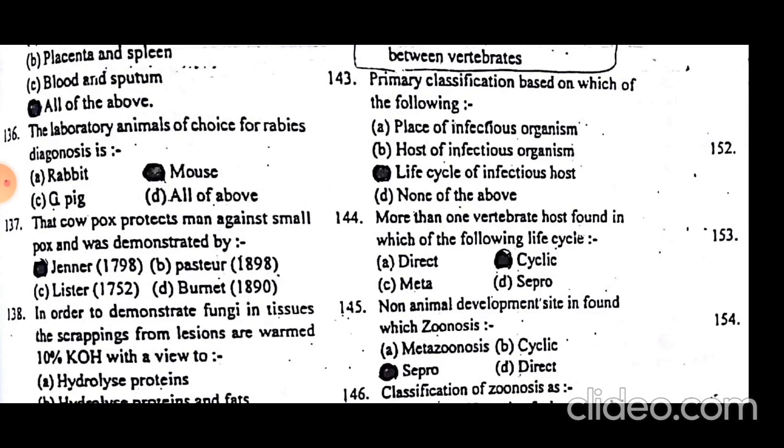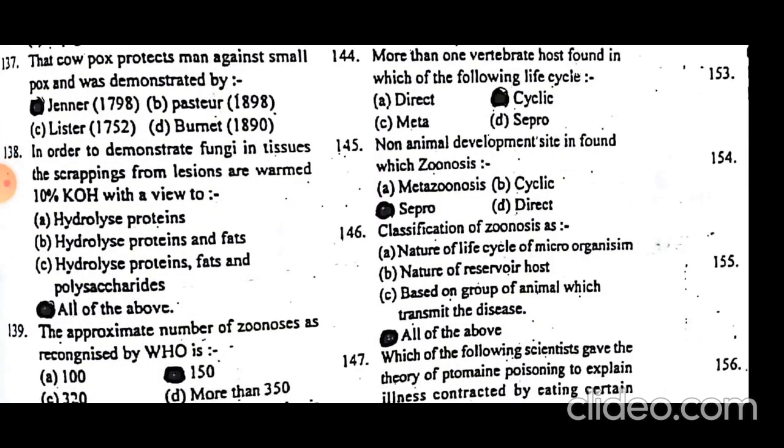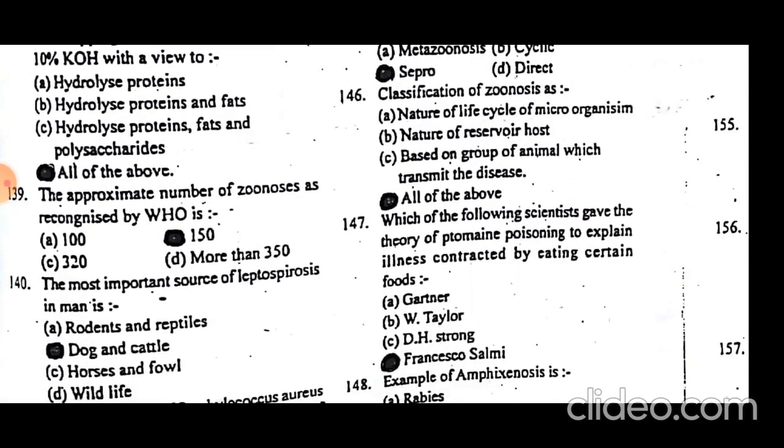Sapro means dead or decaying, so saprozoonosis has a non-animal development site. Classification of zoonosis is based on the nature of the life cycle of the microorganism, the nature of the reservoir host, and the group of animals which transmit the disease.